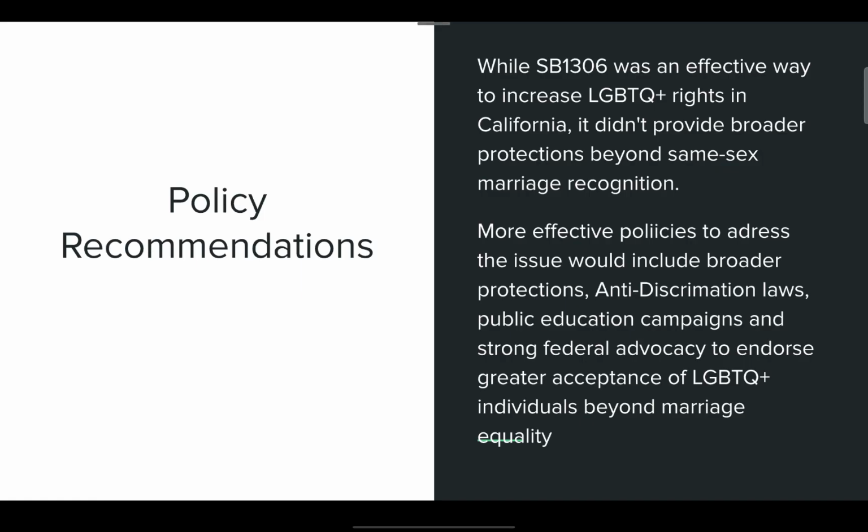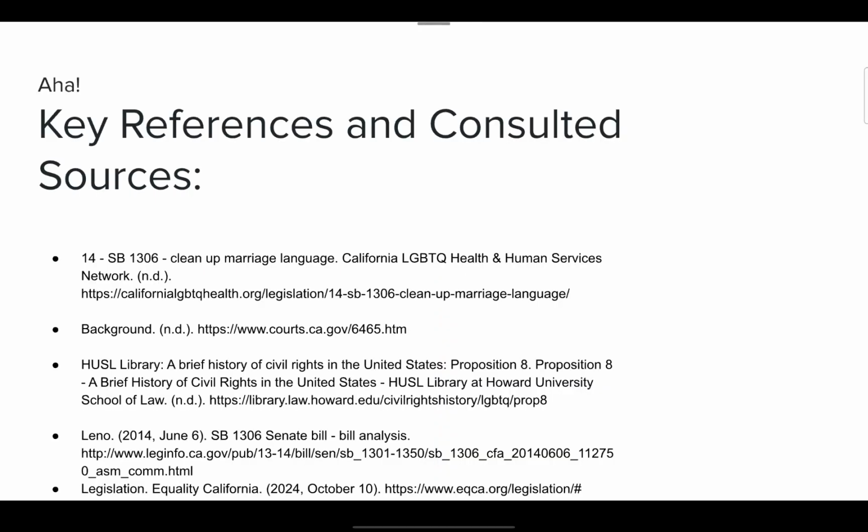Policy recommendations. While SB 1306 was an effective way to increase LGBTQ+ rights in California, it didn't provide broader protections beyond same-sex marriage recognition. More effective policies to address the issue would include broader protections, anti-discrimination laws, public education campaigns, and strong federal advocacy to endorse greater acceptance of LGBTQ+ individuals beyond marriage equality. And key references and sources.